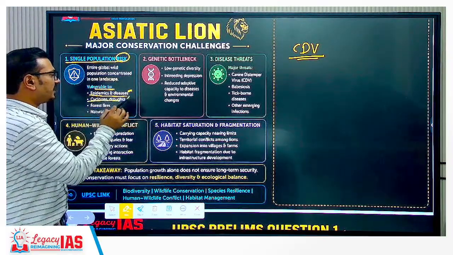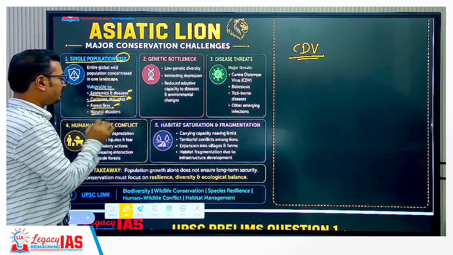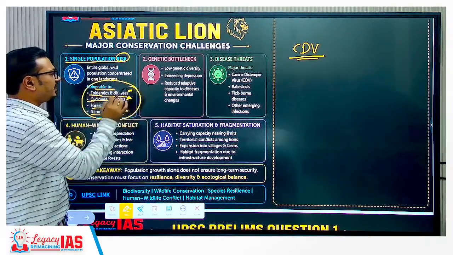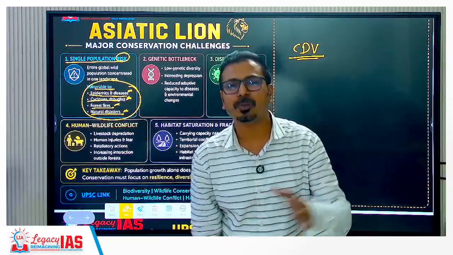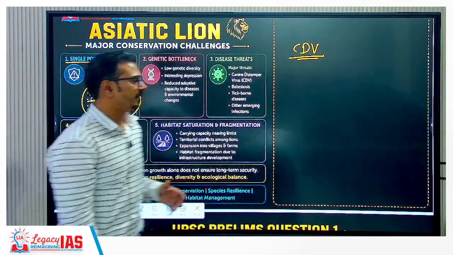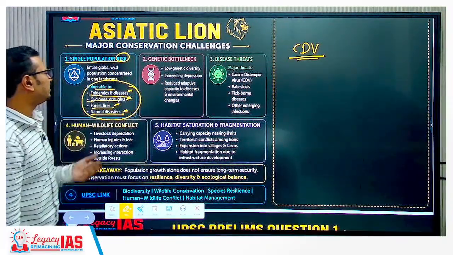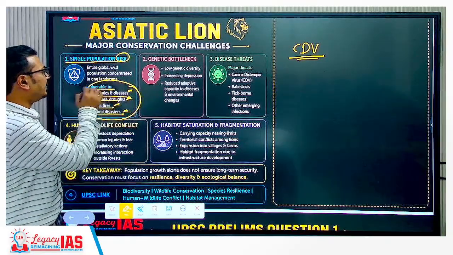Then cyclones and droughts, forest fires, natural disasters: if any cyclone impacts that region, the whole population may be wiped out because of that. So that's why we should understand that it is vulnerable and the risk is high.